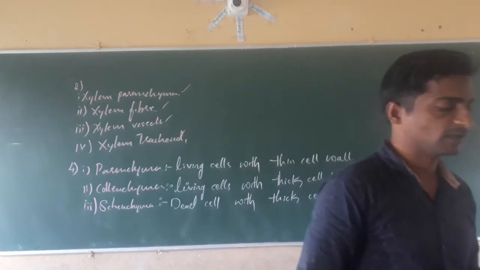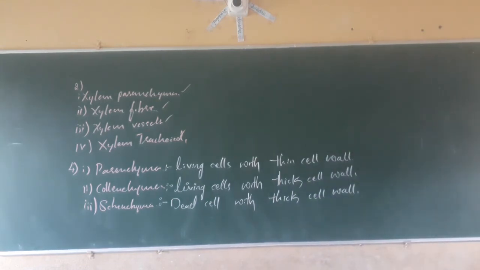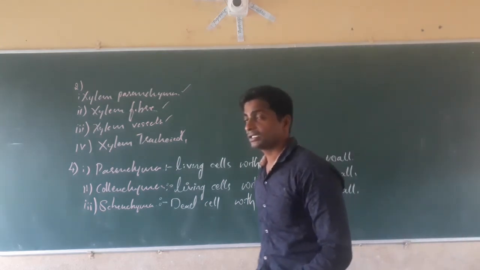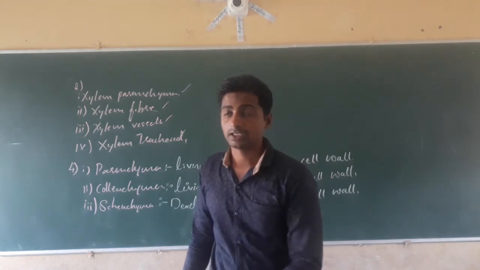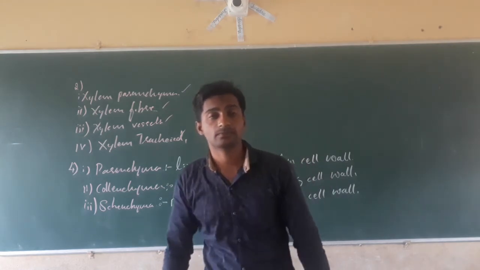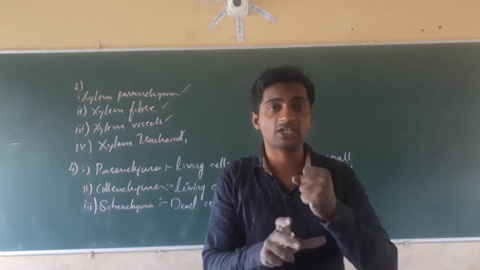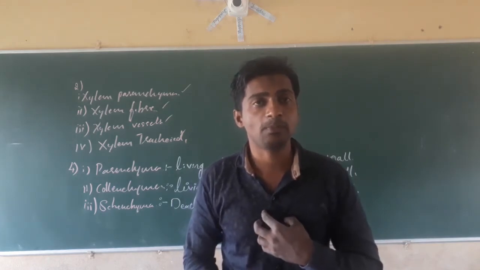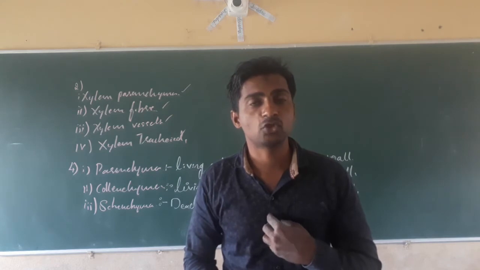Next, come to the seventh question. What is the specific function of cardiac muscles? Where do you find the cardiac muscles? Cardiac muscles are found in the heart. They show rhythmic contraction and relaxation, which is continuous pumping, and that shows the beats.